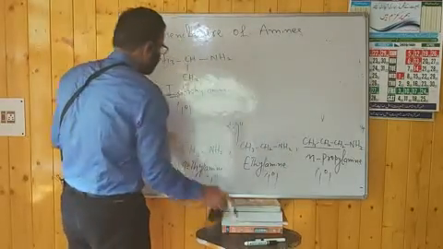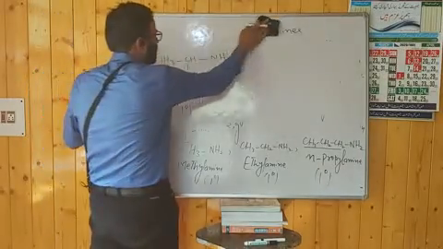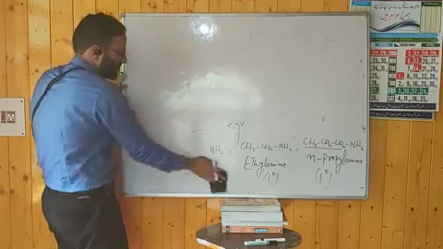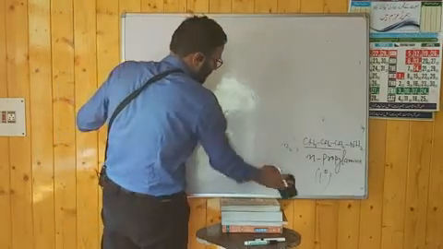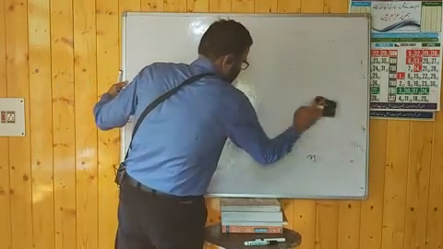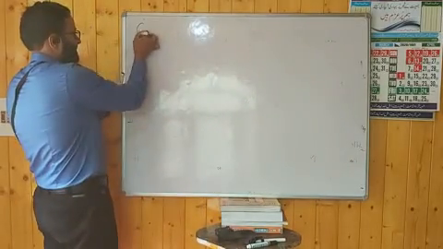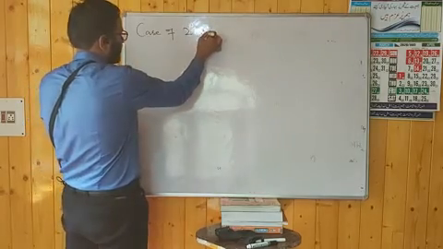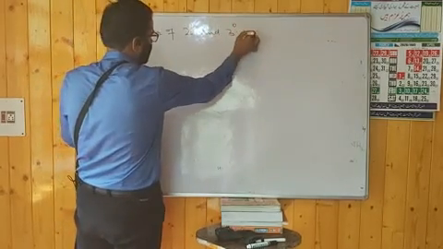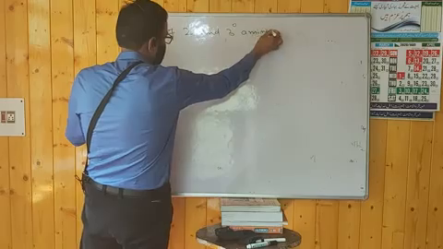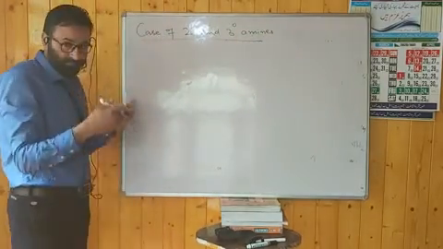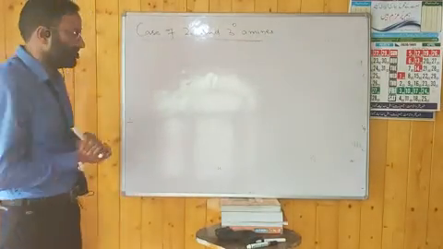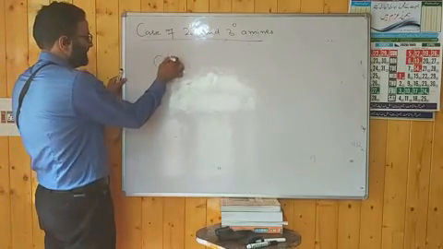Now we will see what happens in the case of secondary and tertiary amines. In this system, how can we name secondary and tertiary amines? Let us say I represent the heading for the case of 2 degree and 3 degree amines. In this first way of the common system, how can we name 2 degree and 3 degree amines? Let us take simple examples.